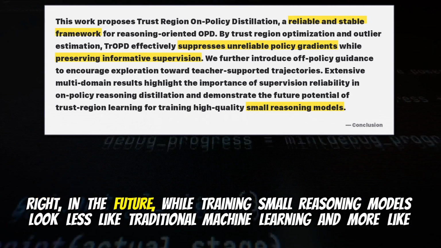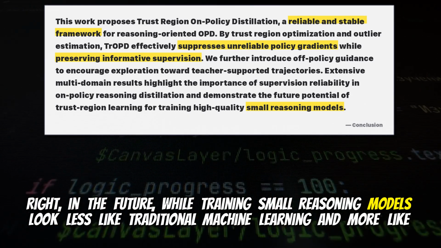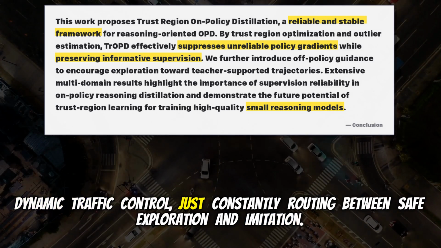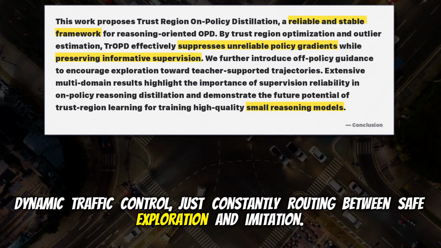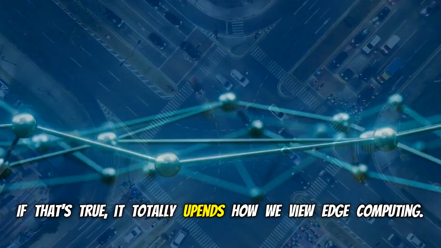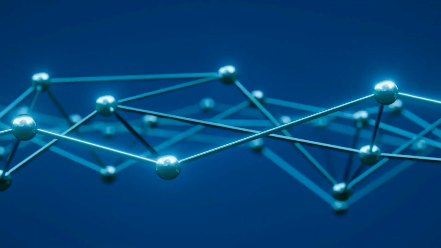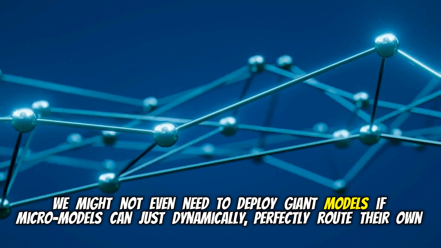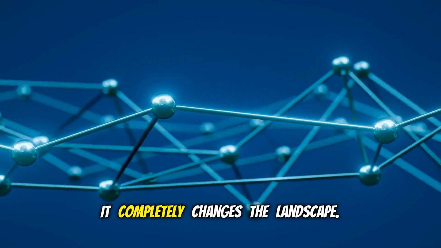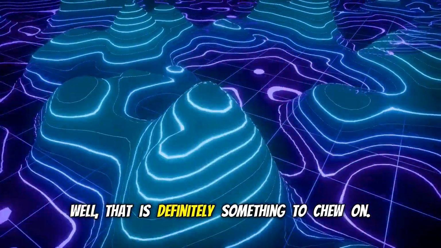Right. In the future, will training small reasoning models look less like traditional machine learning and more like dynamic traffic control, just constantly routing between safe exploration and imitation? If that's true, it totally upends how we view edge computing. We might not even need to deploy giant models if micromodels can just dynamically, perfectly route their own training data. It completely changes the landscape. Well, that is definitely something to chew on.